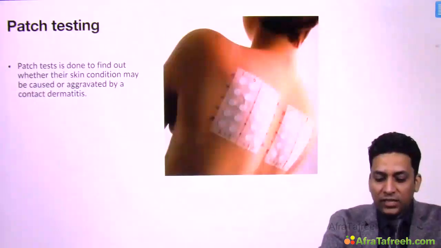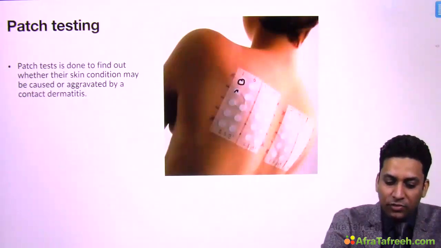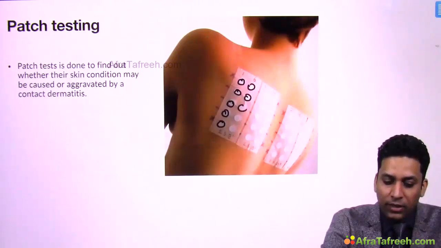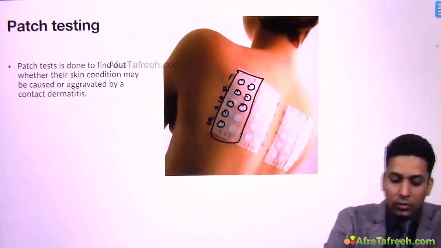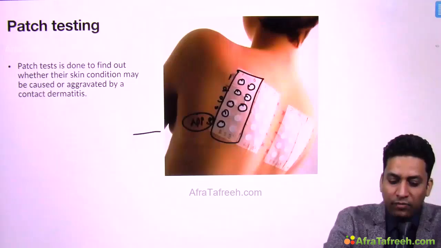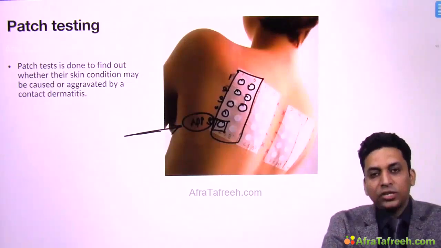Then I told you about patch testing. In patch testing, we have these Finn chambers which we place over the back of the patient with a small quantity of the allergen. We number them, so we know which allergen was placed at which site, and then we stick them with hypoallergenic tape. If you have placed nickel at number 5, and the patient shows a positive reaction there, then obviously the patient is allergic to nickel.